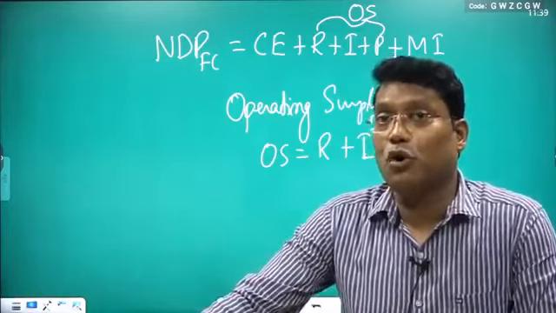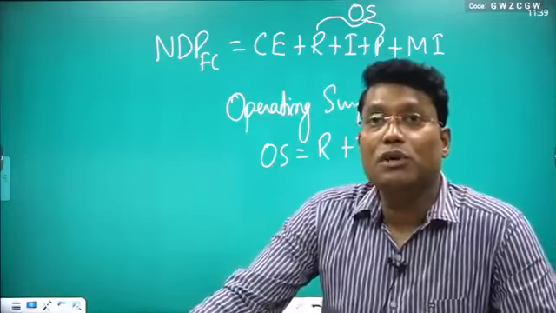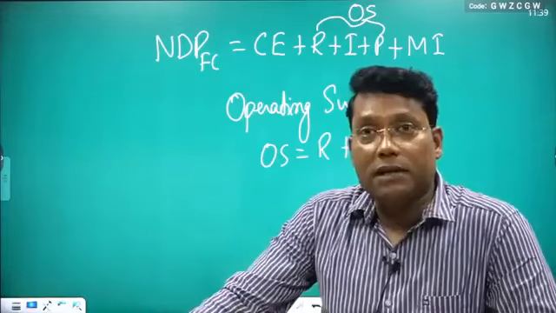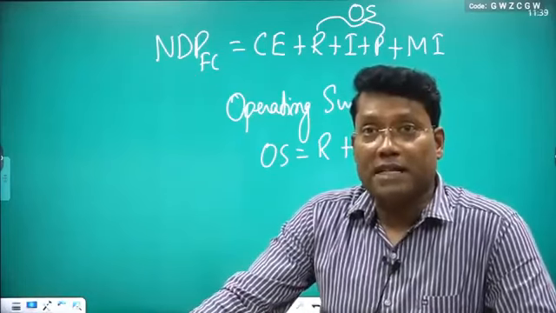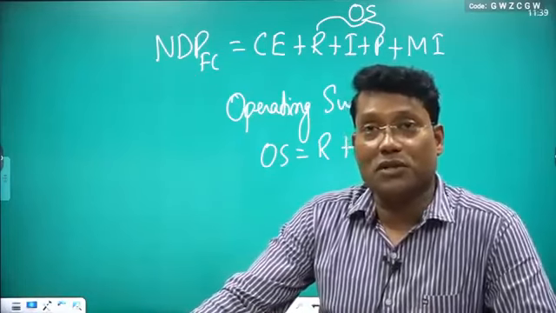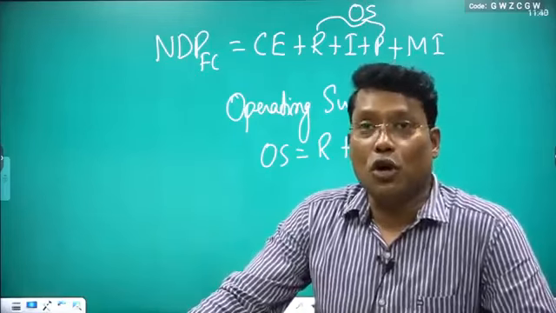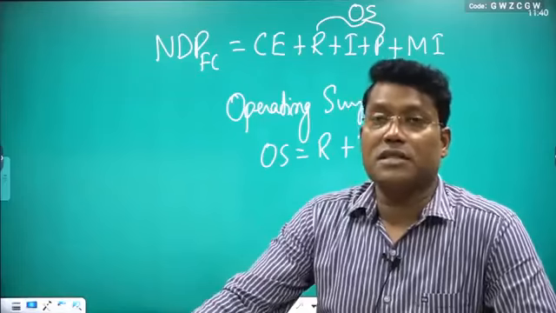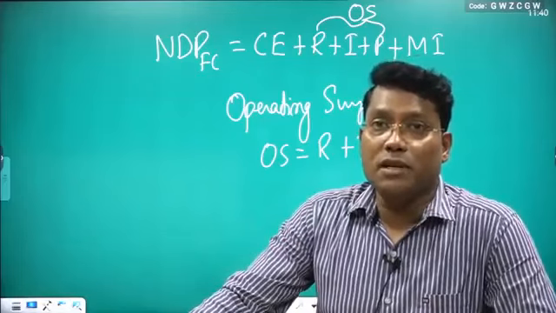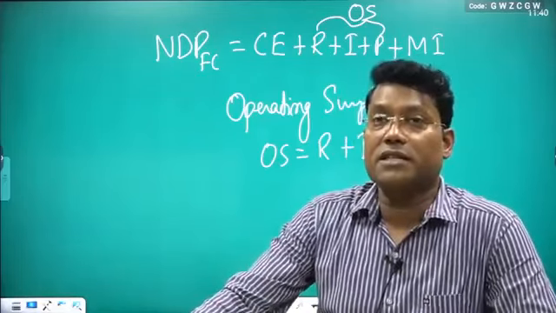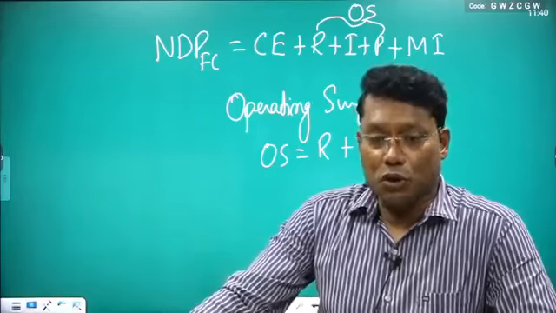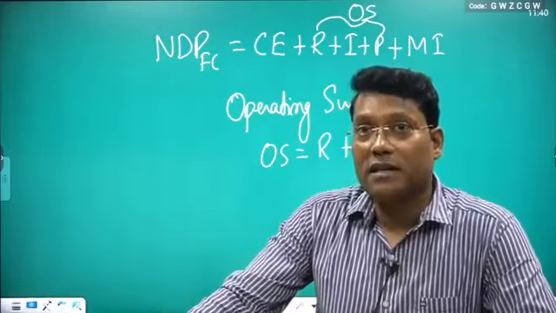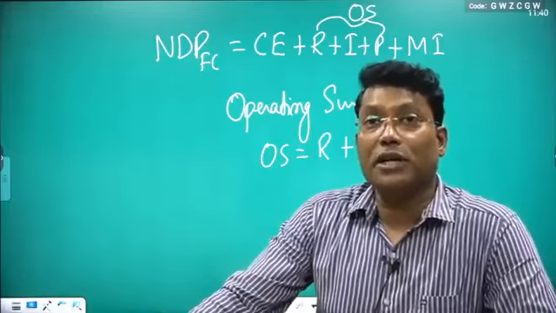Because when you want to operate, only then do you need labor. If you are not paying the laborers, they will stop production, and once production stops your output will be zero. So the general and normal convention is that if you first pay the labor, at least productive activities keep continuing. So how much you paid to the laborers as CE, compensation of employees, that amount is known as the operating cost.